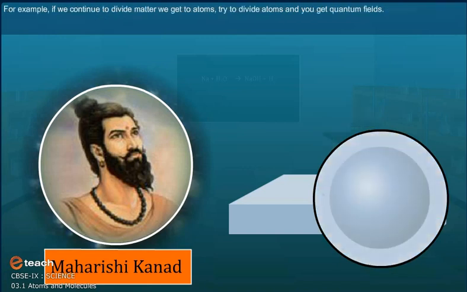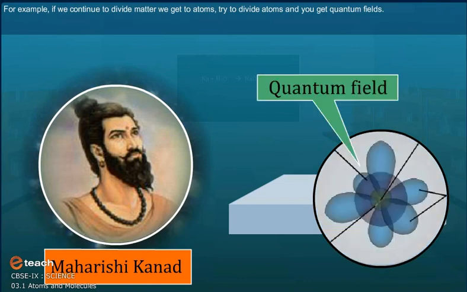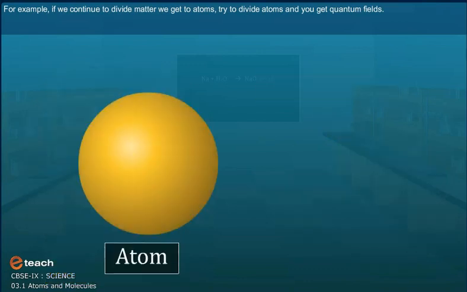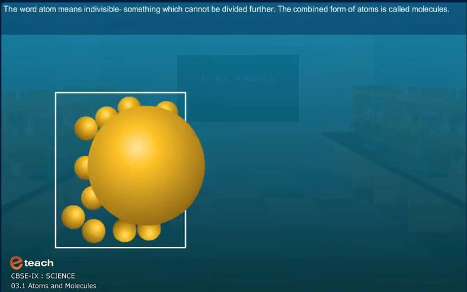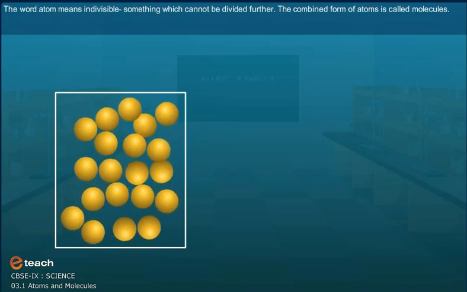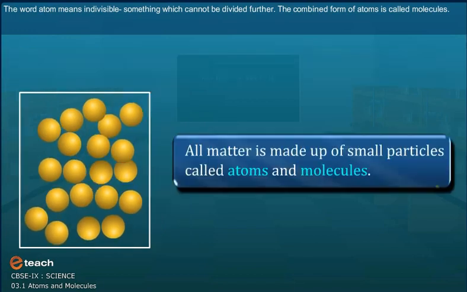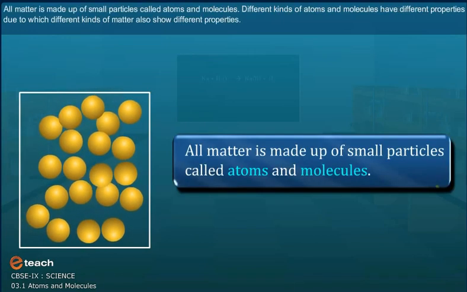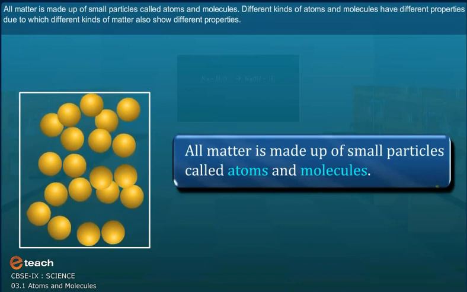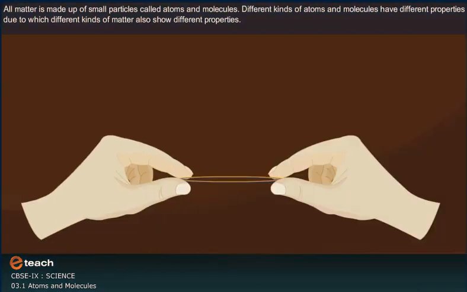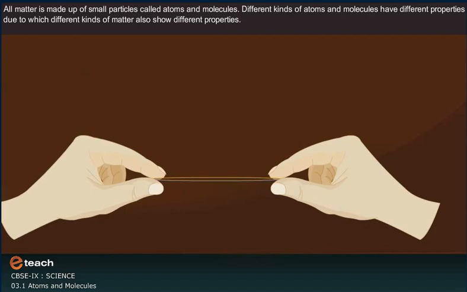For example, if we continue to divide matter, we get to atoms. Try to divide atoms and you get quantum fields. The word atom means indivisible, something which cannot be divided further. The combined form of atoms is called molecules. All matter is made up of small particles called atoms and molecules. Different kinds of atoms and molecules have different properties, due to which different kinds of matter also show different properties.